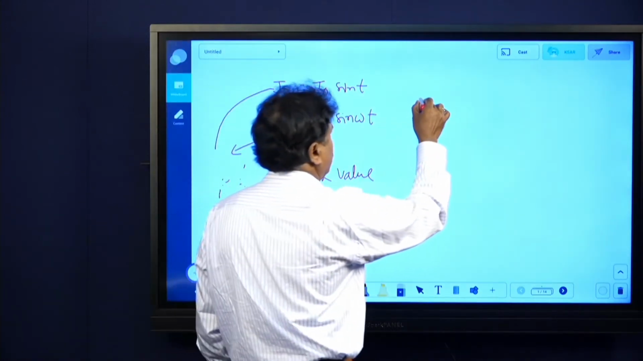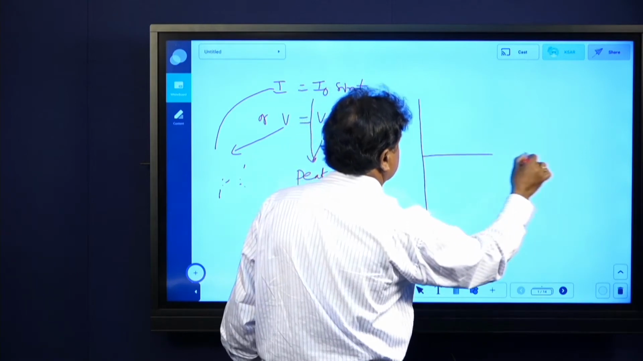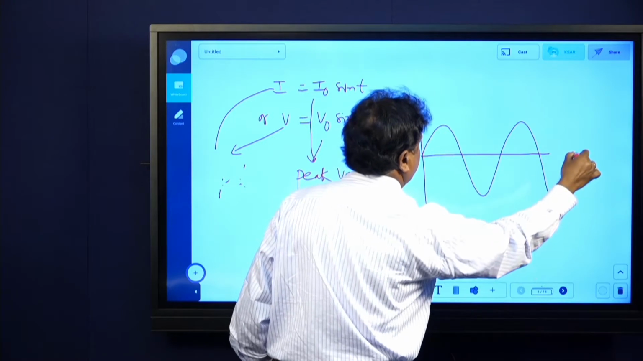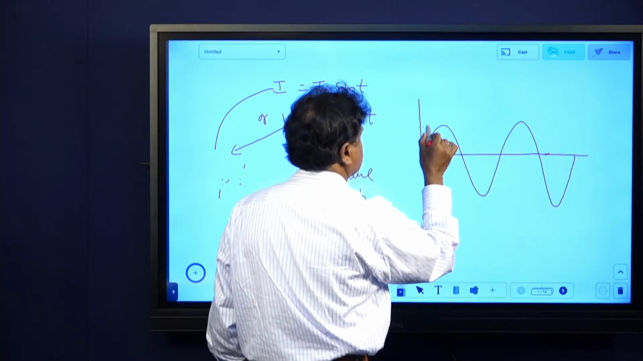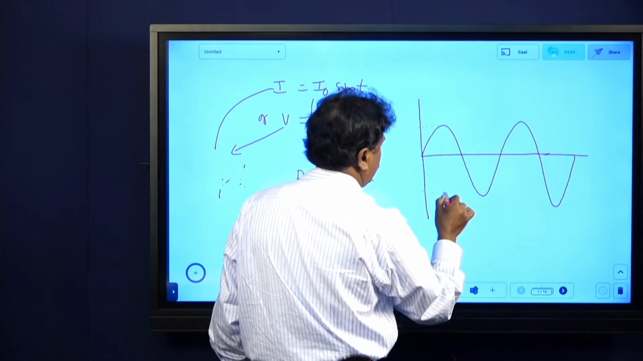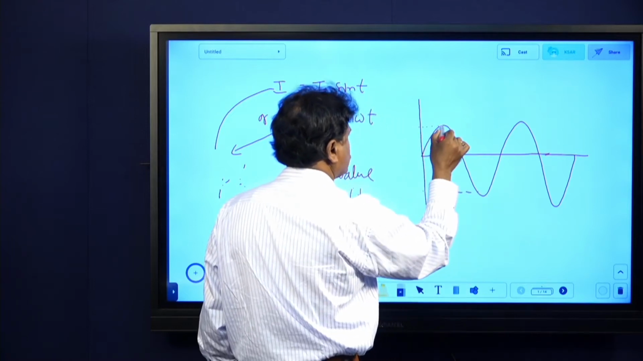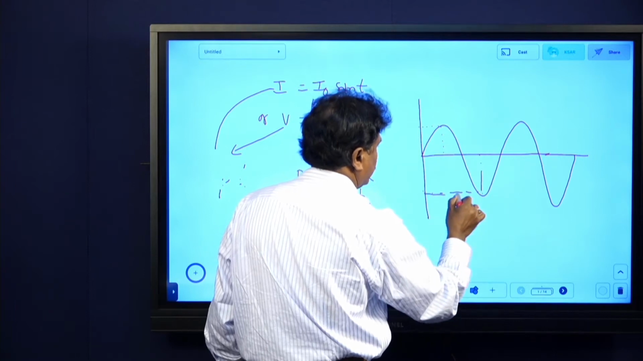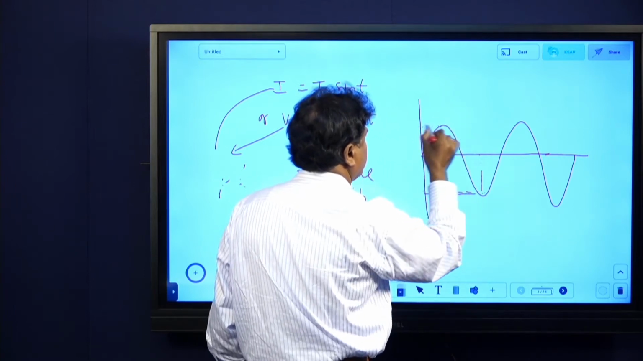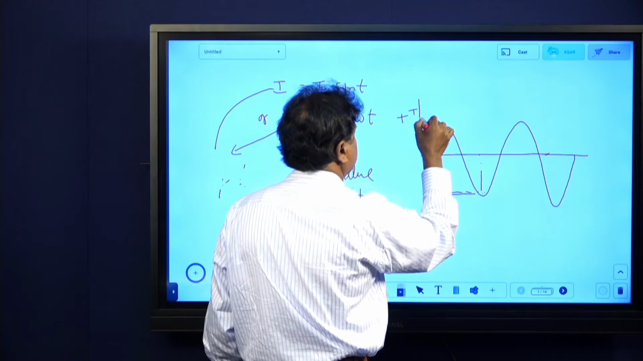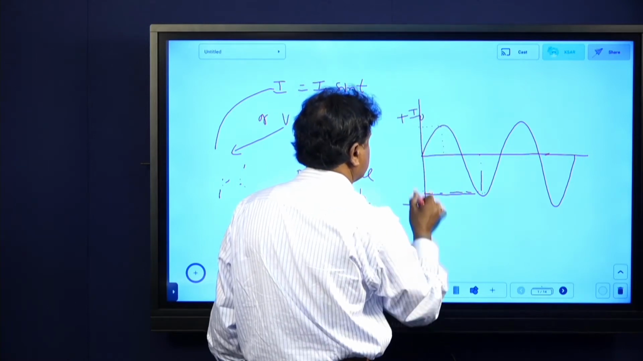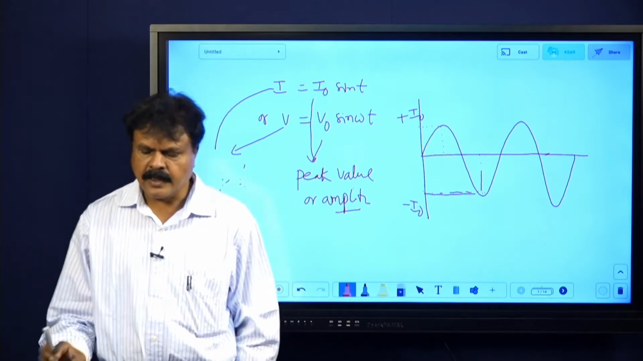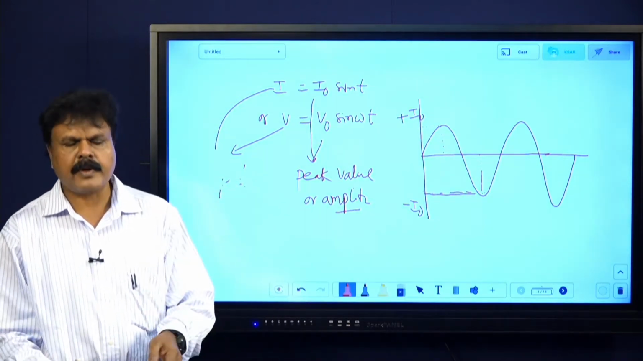See here, when I draw a sinusoidal wave, I equals I naught sin omega t, it is a sine wave. This is called the peak value. What is peak value? It is the maximum value attained by AC in either half cycle. In one half cycle it can be plus and in the other minus, but magnitude wise both are the same. That is nothing but the peak value.